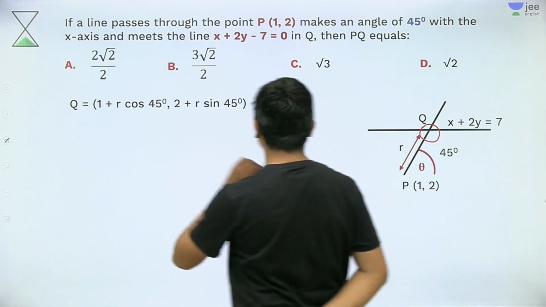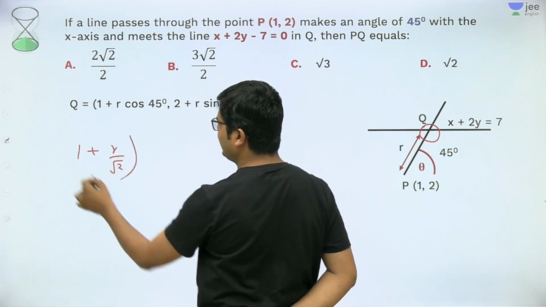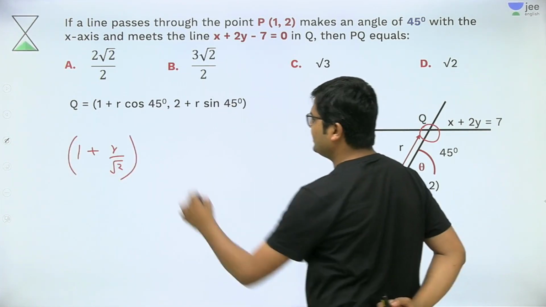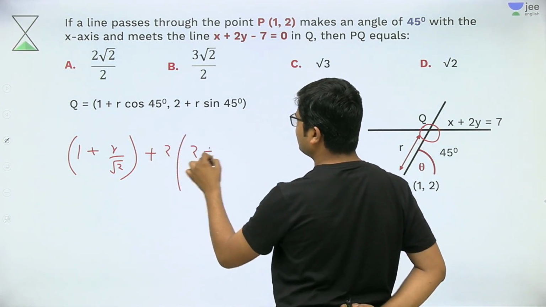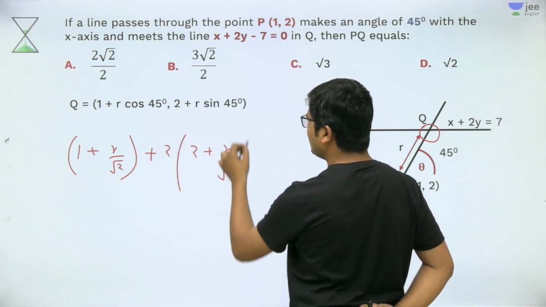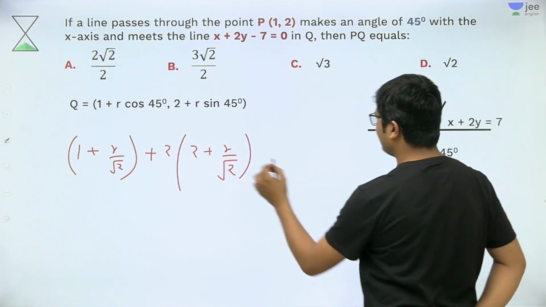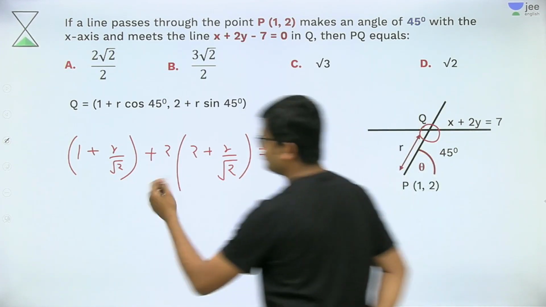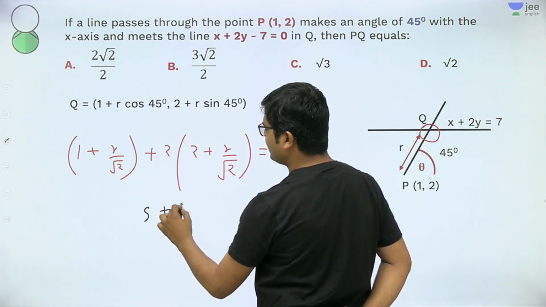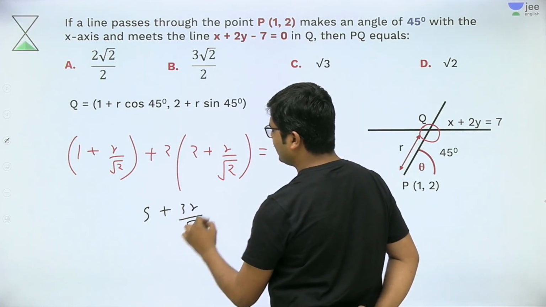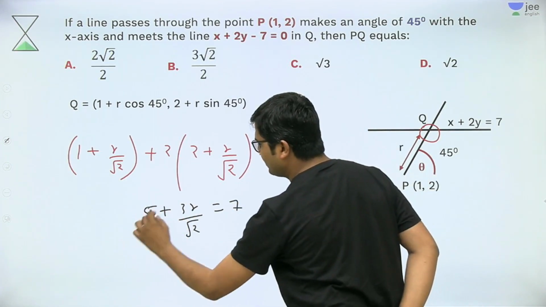So now I am substituting this value. So 1 + r by root 2, since cos 45 is 1 by root 2, plus 2 times (2 + r by root 2), since sin 45 is also 1 by root 2, is equal to 7, as given to us. Now solve this equation. 1 + 4, that is 5, plus 3r by root 2 is equal to 7. So 7 minus 5 will become 2.